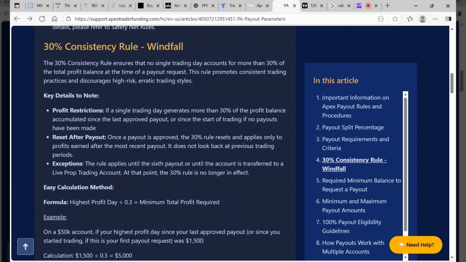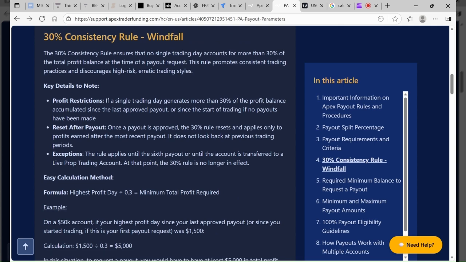Now let's go deeper into the details of all of these rules. Now the first rule is the consistency rule. One single day cannot generate more than 30% of all the profit accumulated in your account, right? What that means is if you made $1,000, one day cannot be more than $300.